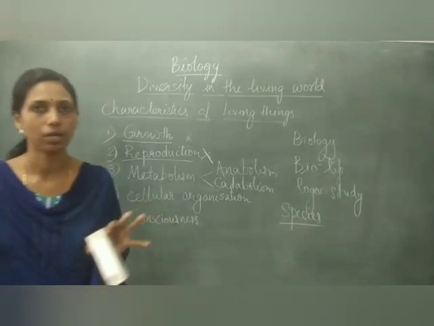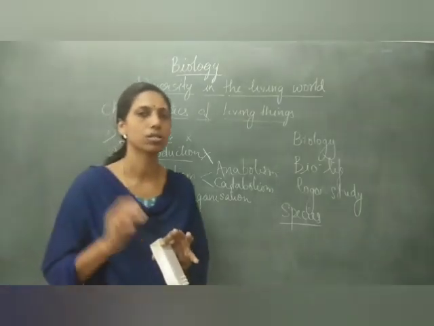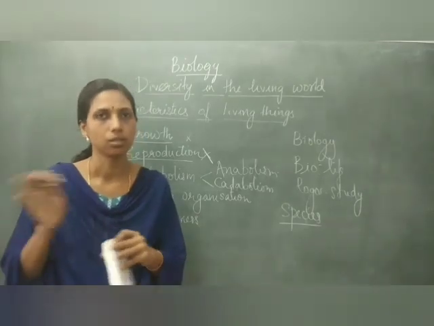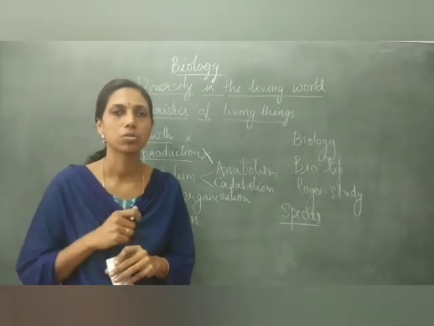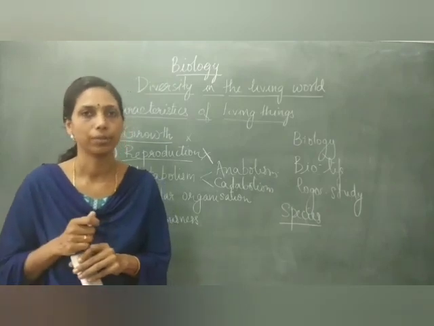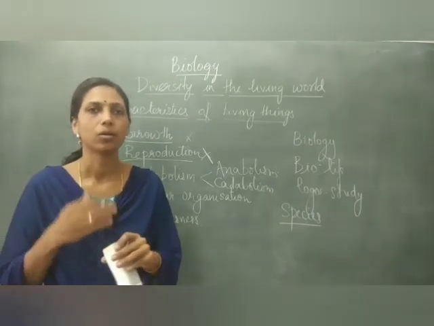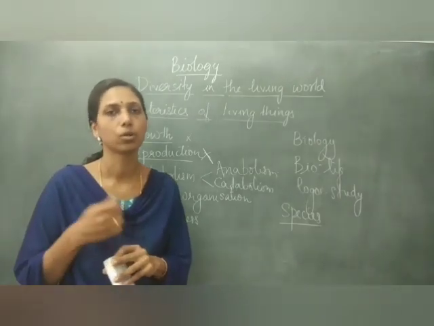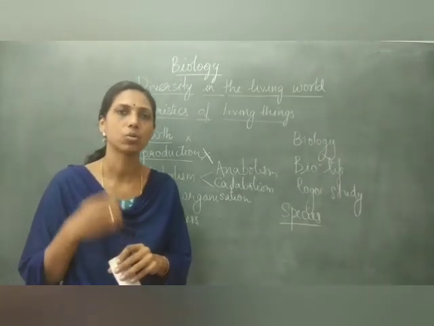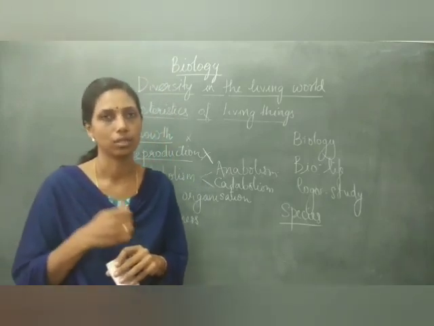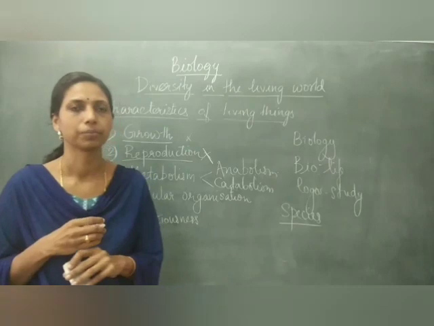We also have five sense organs, with which we are able to sense the changes and act according to that stimulus. Plants also can act according to the changes in the environment. In that way, all living things are conscious of the changes going on in the environment. So consciousness is also an important characteristic feature which determines living things. Okay.